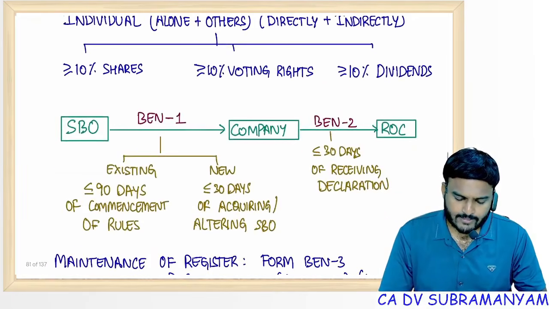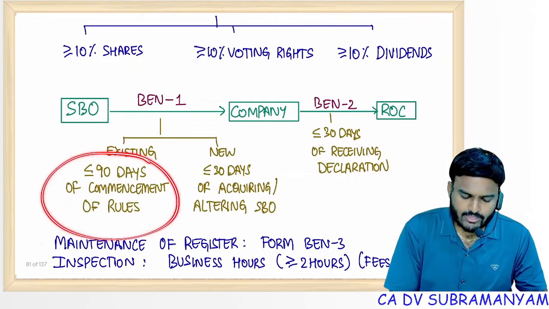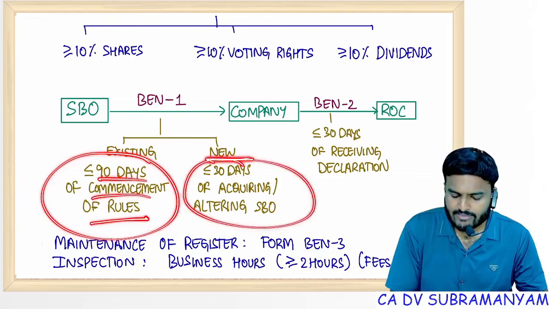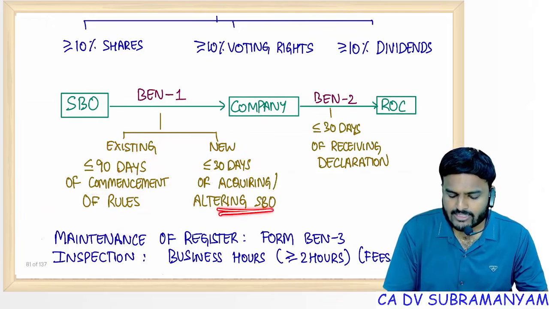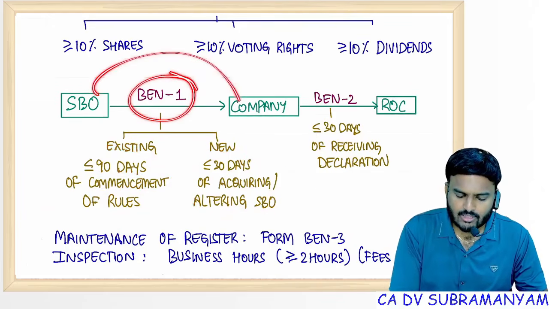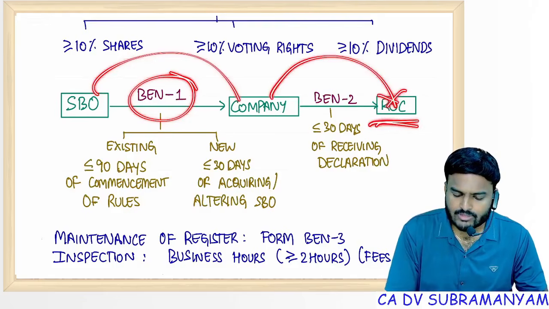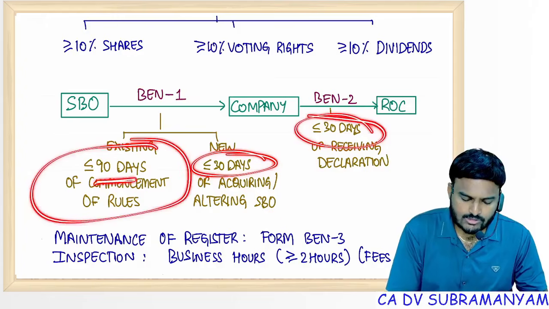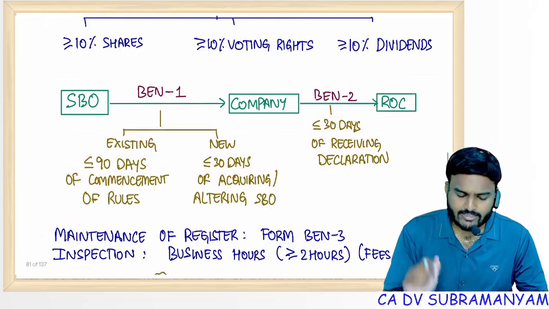SBO compliance should be done within 90 days of commencement of the rules. For new SBOs, within 30 days of acquiring or altering SBO interest, file BEN1 with the company, and the company will file BEN2 with ROC. Actually it is 30 days, but at the time of commencement of the rules, there was a transition period of 90 days.